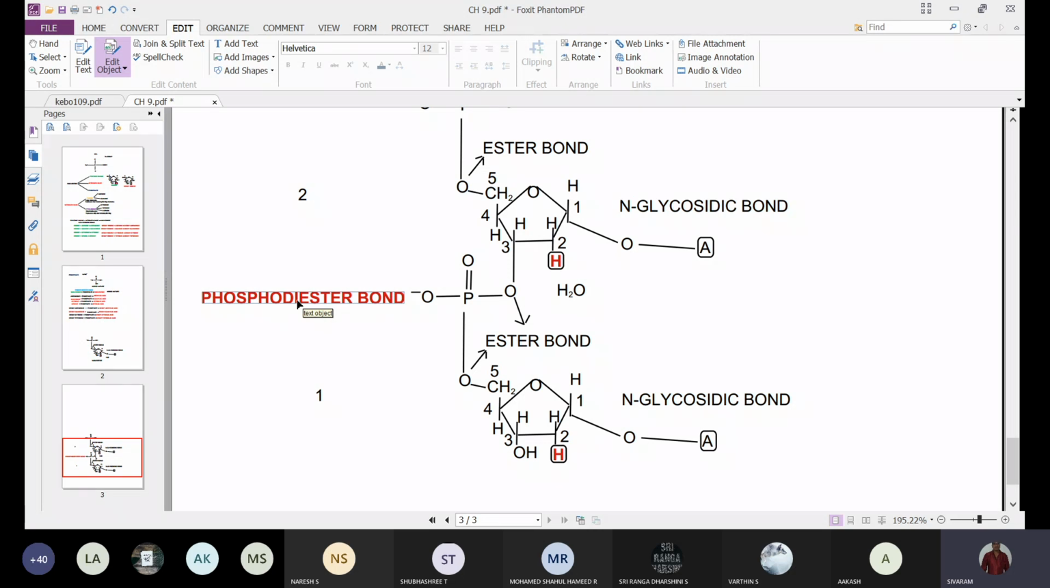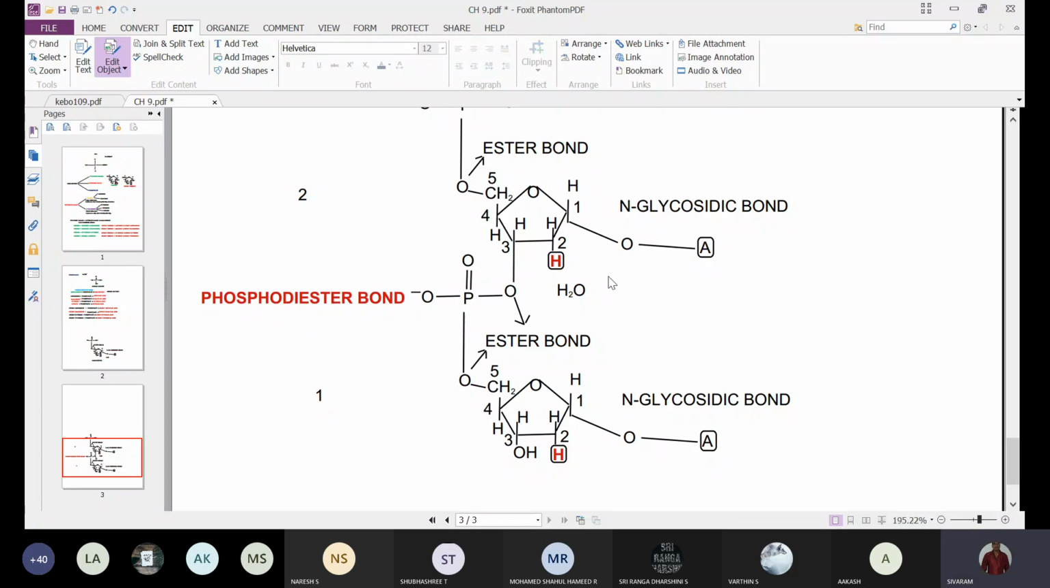Such a large number of phosphodiester bonds will be present with a large number of nucleotide molecules, forming a long chain of either RNA or DNA depending upon the type of sugar. Here we have taken deoxyribose, so it will form DNA. If you take ribose, it will form RNA, the ribonucleic acid, or DNA, the deoxyribonucleic acid, depending upon whether the sugar is ribose or deoxyribose.